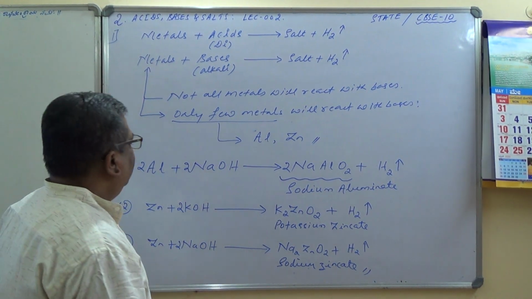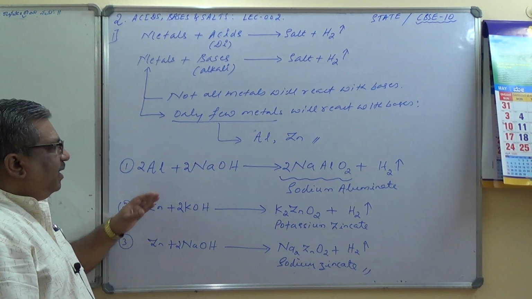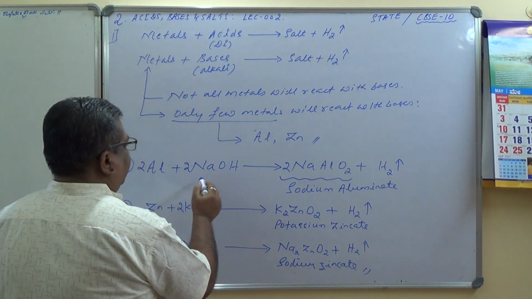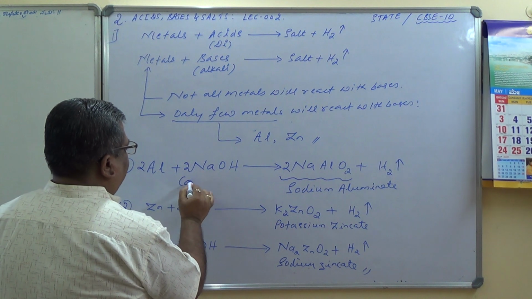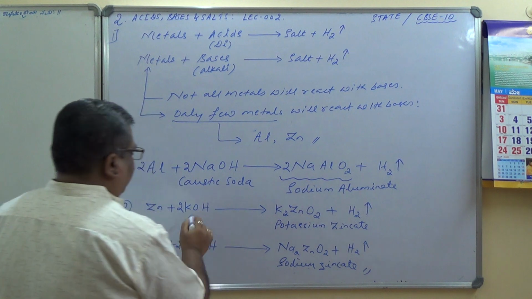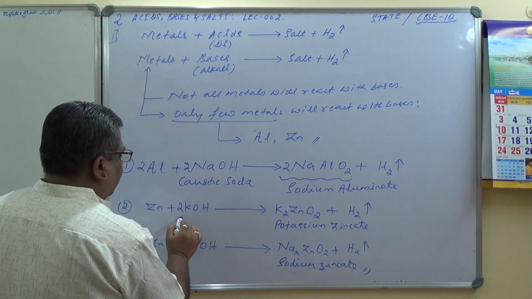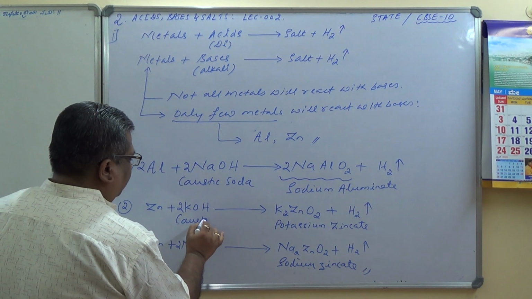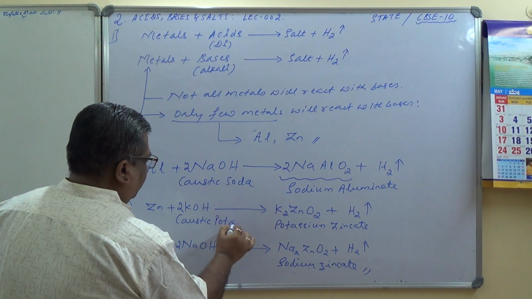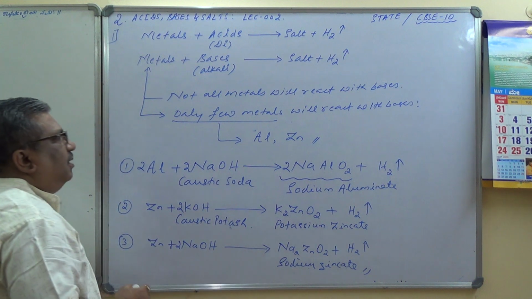So we have seen aluminum and zinc, how they react with sodium hydroxide and potassium hydroxide. The common name for sodium hydroxide is caustic soda, and the common name for potassium hydroxide is caustic potash.